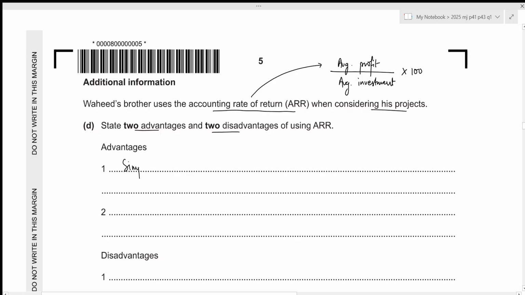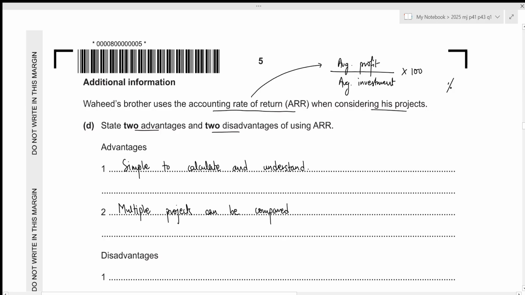So this is simple to calculate and understand. And it is also simple because there is no involvement of the discount factors. Then another advantage of using ARR is that multiple projects can be compared. Like I said before, the accounting rate of return value will be in terms of percentage. So we can just compare the percentage of ARR from this project to the percentage of ARR to another project in order to determine which project should be undertaken. Let's write it down. Multiple projects can be compared.